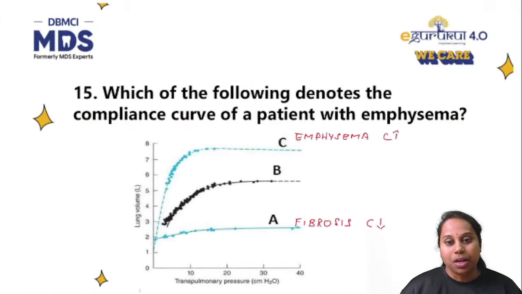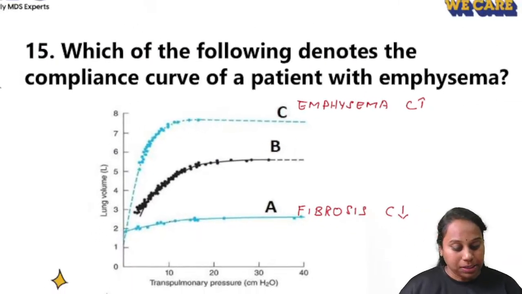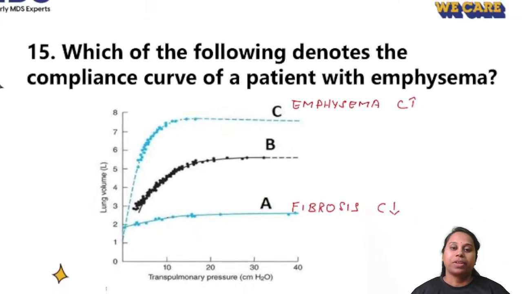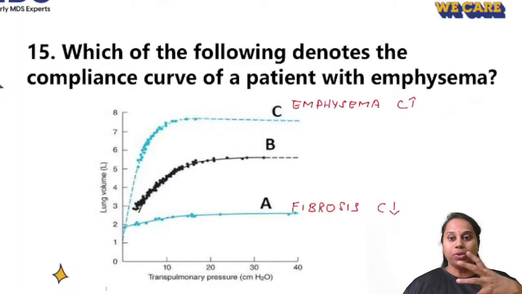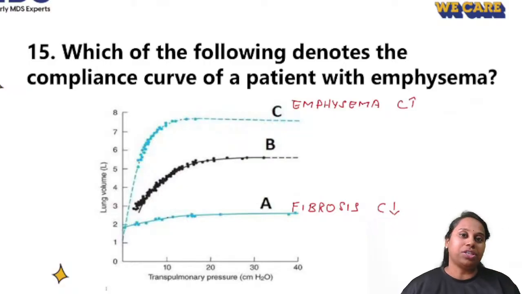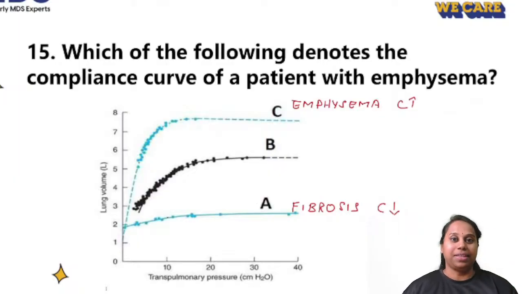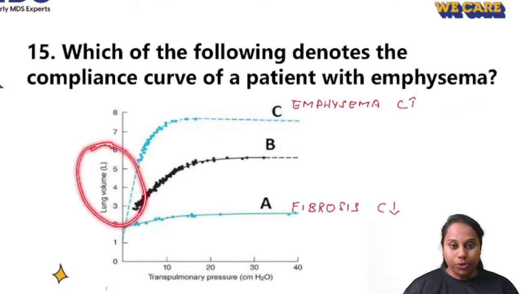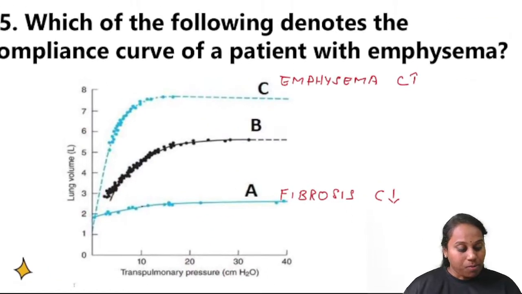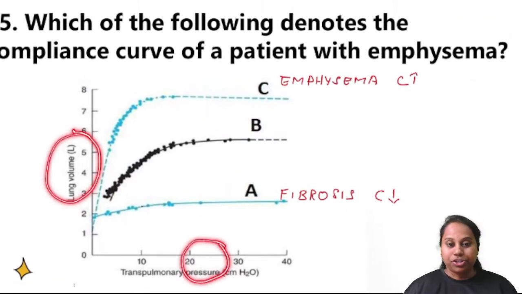Question number 15. Which of the following denotes the compliance curve of a patient with emphysema? What is compliance? The ability to stretch. You put some air into a balloon and the balloon is stretching. So when the balloon stretches, that is called compliance. The more compliant the balloon is, the more it will stretch. The less compliant the balloon is, it will not stretch. So what is compliance? If I put some pressure into the balloon, the volume of the balloon increases. The change in volume for the change in pressure. This is called compliance. That is why the compliance curve also has volume on the y-axis and pressure on the x-axis.